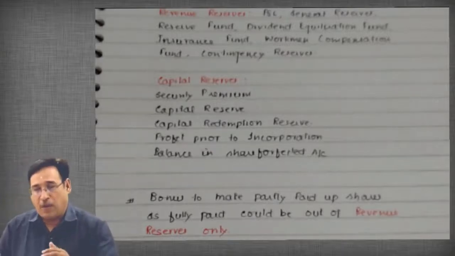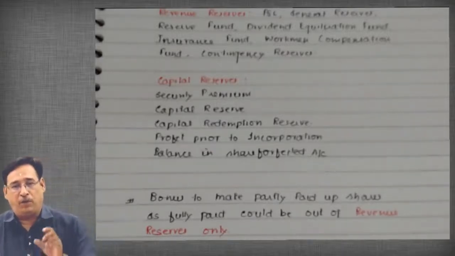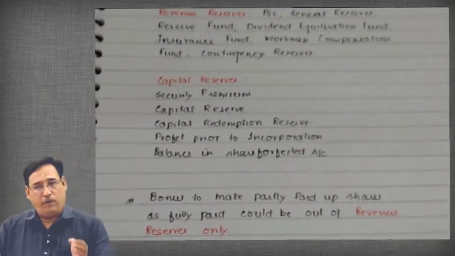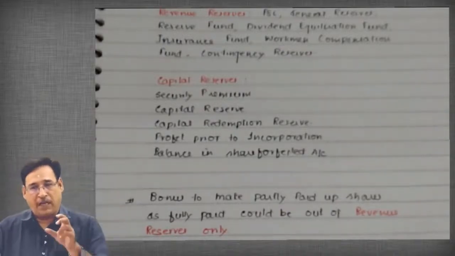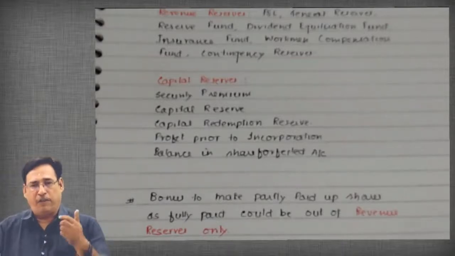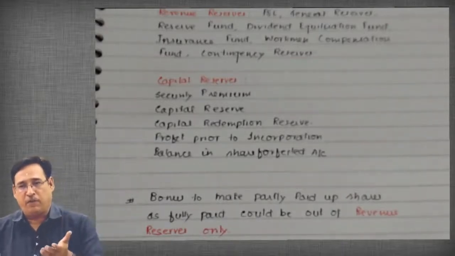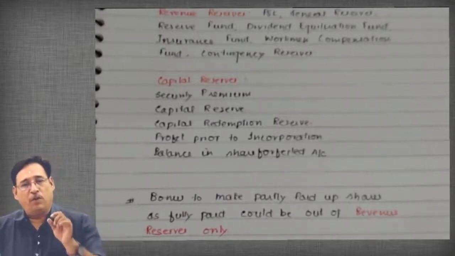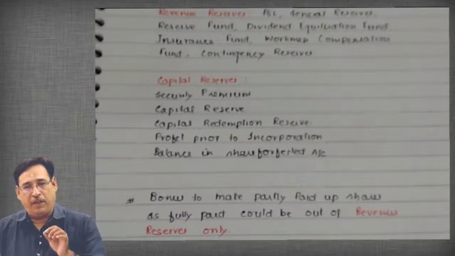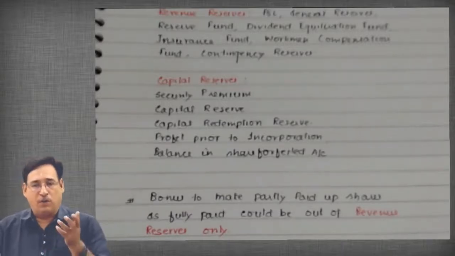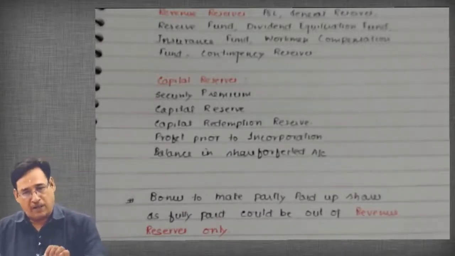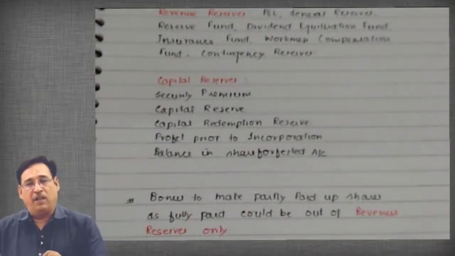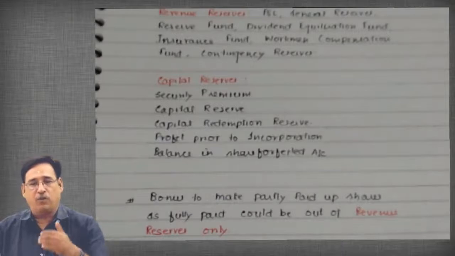So in the first part, as we have seen, whenever the company or entity will make the bonus issue to the fully paid share, both revenue as well as capital nature reserves can be utilized. However, we'll see later on that preference is given towards capital reserve. The company has the liberty and freedom to use its revenue reserve as well as capital nature reserve, but still there is a finer point that you need to give preference to capital nature reserve.